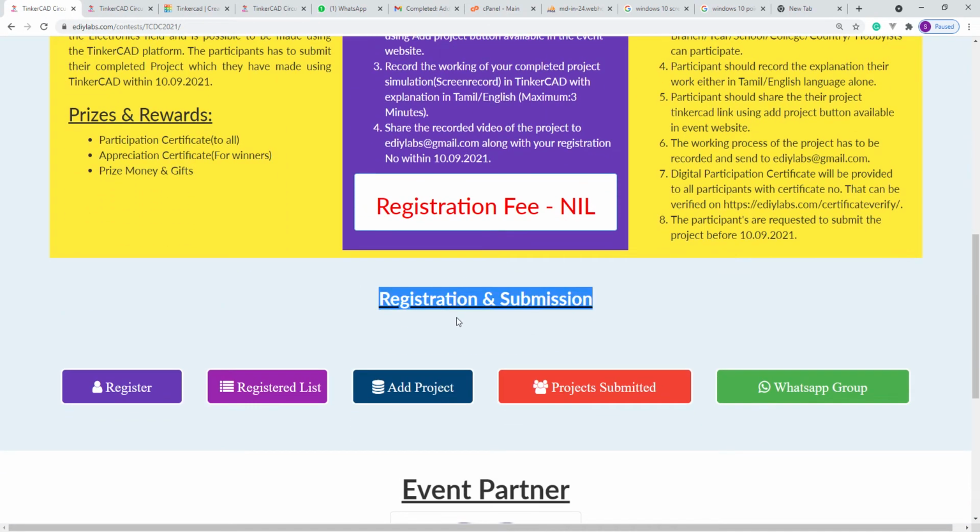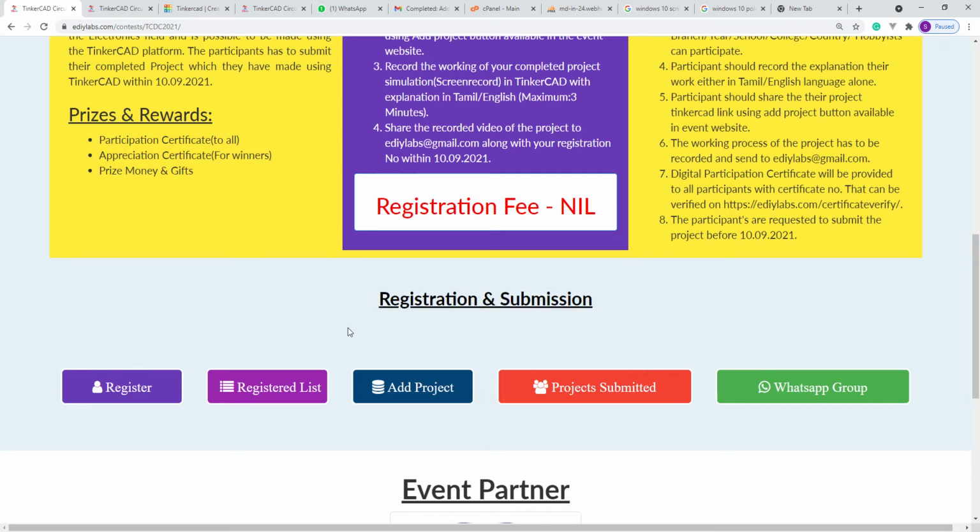At the bottom, you will have 5 buttons. One is to register yourself, and the second is to check your name in the register list if you have been successfully registered. Third, to add your project. Fourth, the project uploaded by you will be approved by us. We will be checking your images and the link you have provided. If everything is okay, then we will approve your project. Once we approve, it will be listed over here. And the last is a WhatsApp group where you can connect with us. If there is any information we would like to share instantly, it will be shared in the WhatsApp group. So till the end of the event, I kindly request you to be in this group.